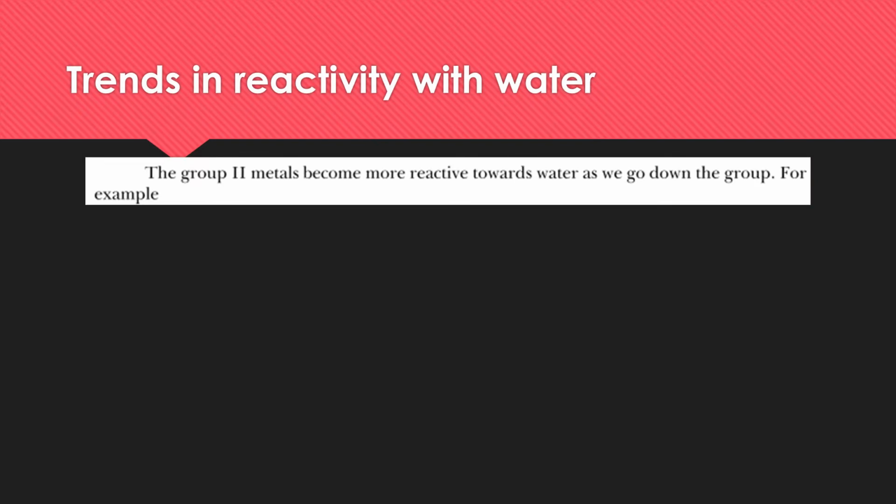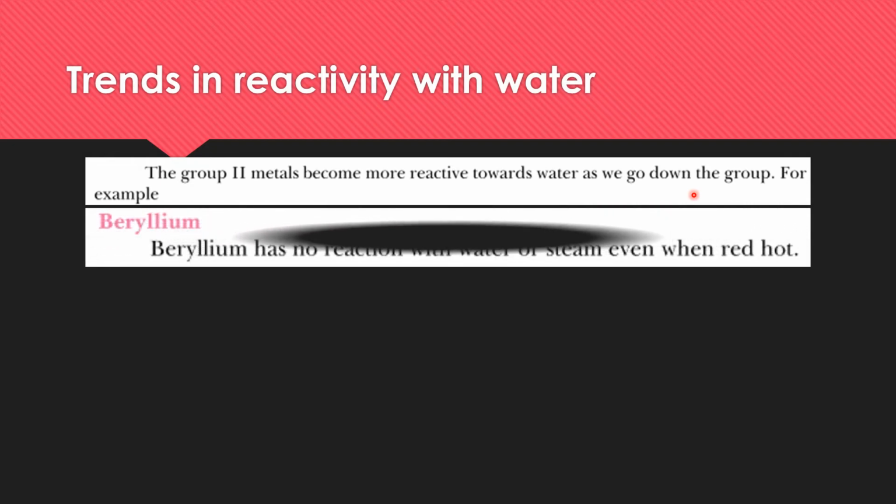Now we will start with the trends in the reactivity with water. How do the second group elements react with water? The group 2 metals become more reactive towards water as we go down the group. For example, beryllium does not react with water even in the form of steam. It means even in the cold state, beryllium does not react with water, and even when it is red hot, it is quite unreactive towards water.